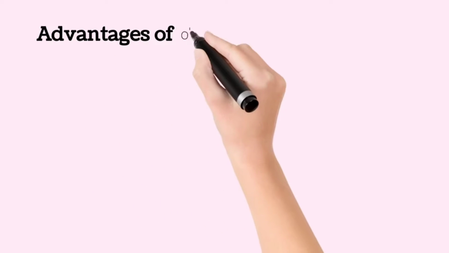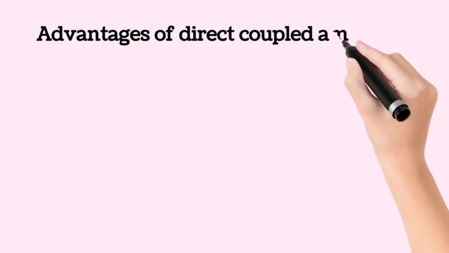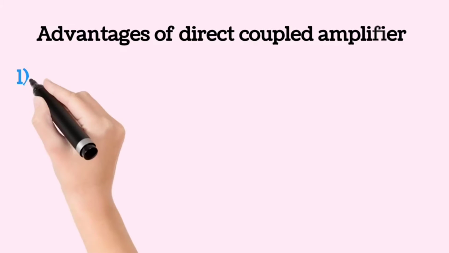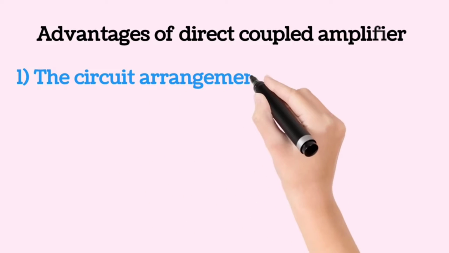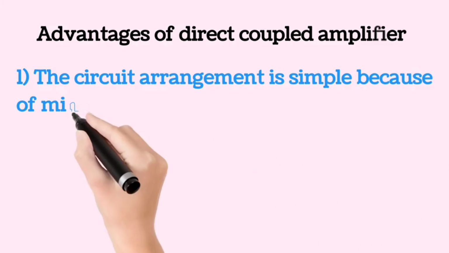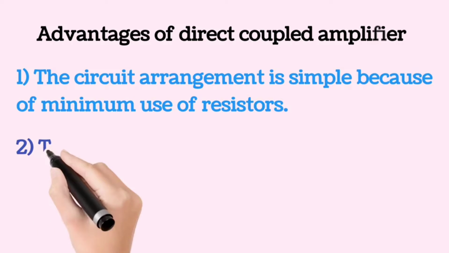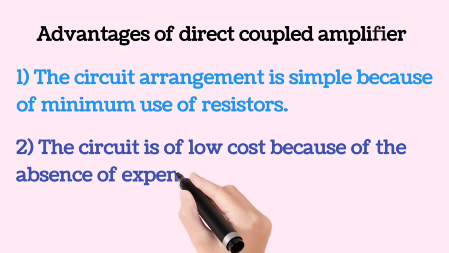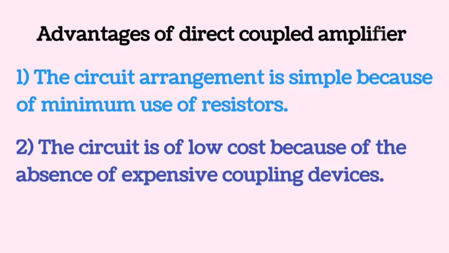So first of all we will discuss about the various advantages of using direct coupled amplifier circuit. So the first advantage is that the circuit arrangement of the direct coupled amplifier is very simple because of the minimum use of the resistors, and the circuit is of low cost because of absence of the expensive coupling devices like inductors or